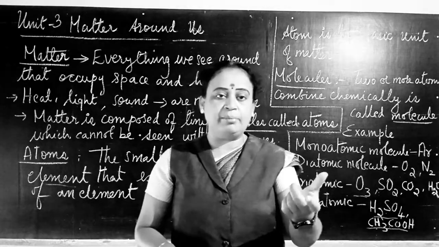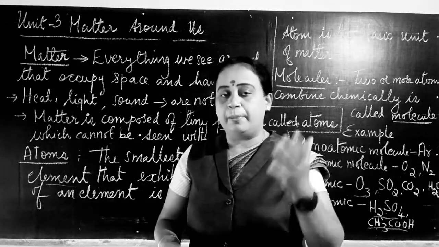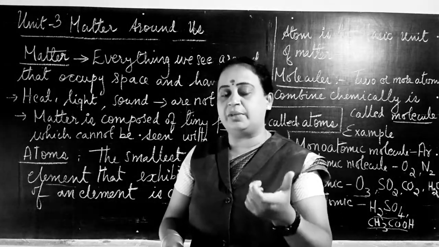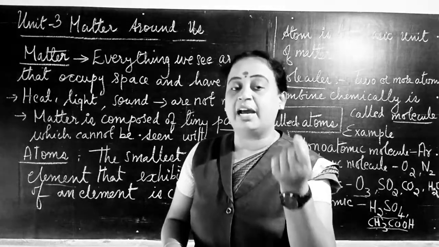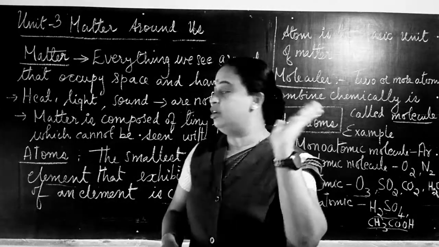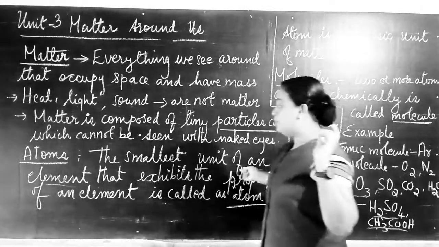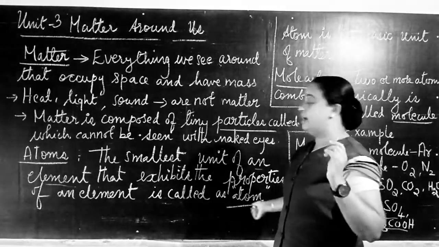So if we take the example of graphite, the pencil lead, when we cut it into many pieces, the smallest particle we get from the graphite is carbon. It is an atom. Carbon is an element. So an element is made up of atoms. Understood? Now come to the definition here. The smallest unit of an element that exhibits the properties of an element is called an atom.